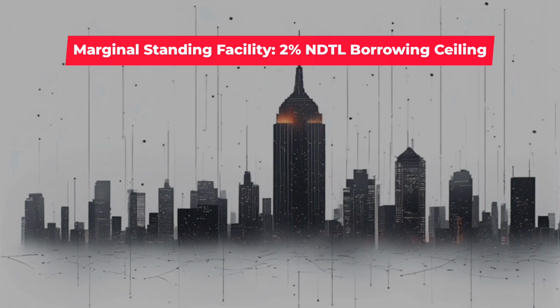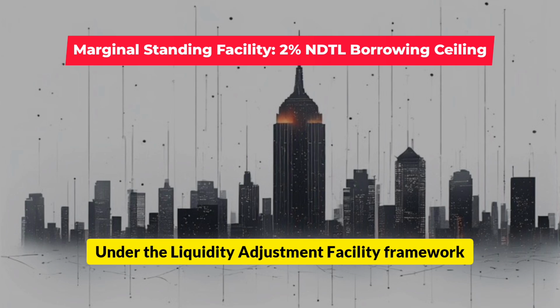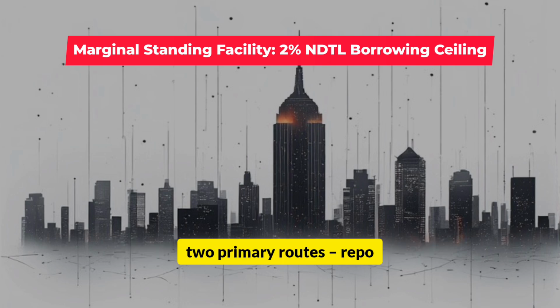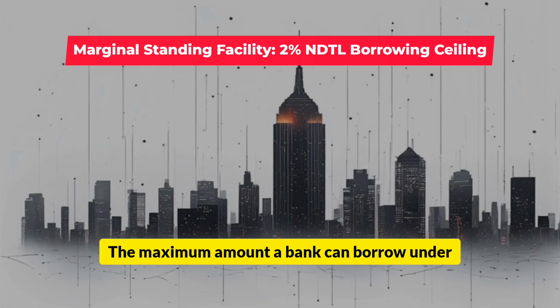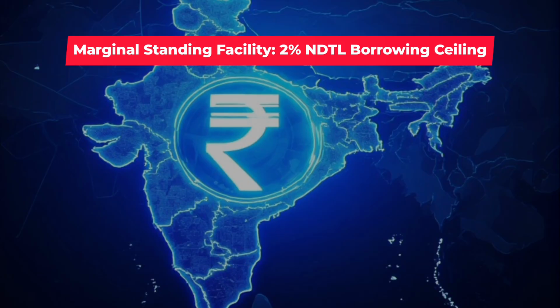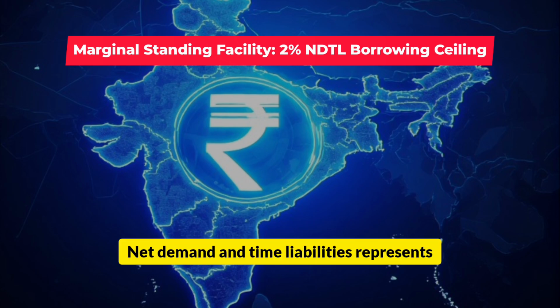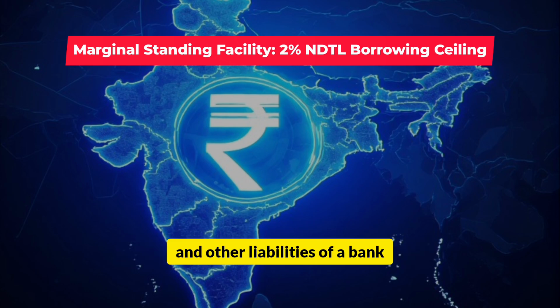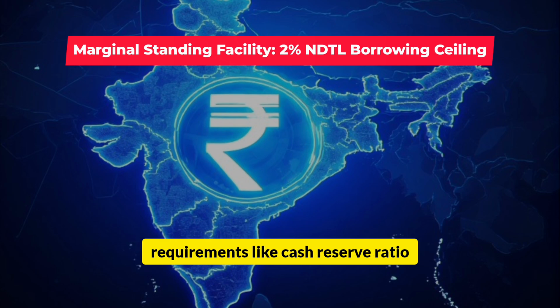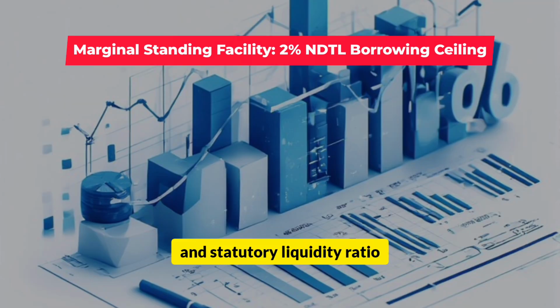That cap matters. Under the Liquidity Adjustment Facility framework of the Reserve Bank of India, banks can borrow short-term funds through two primary routes: repo and the Marginal Standing Facility. The maximum amount a bank can borrow under the Marginal Standing Facility is up to 2% of its net demand and time liabilities. Net demand and time liabilities represents the total deposits and other liabilities of a bank that are payable on demand or after a fixed period. It forms the base for calculating statutory requirements like cash reserve ratio and statutory liquidity ratio.